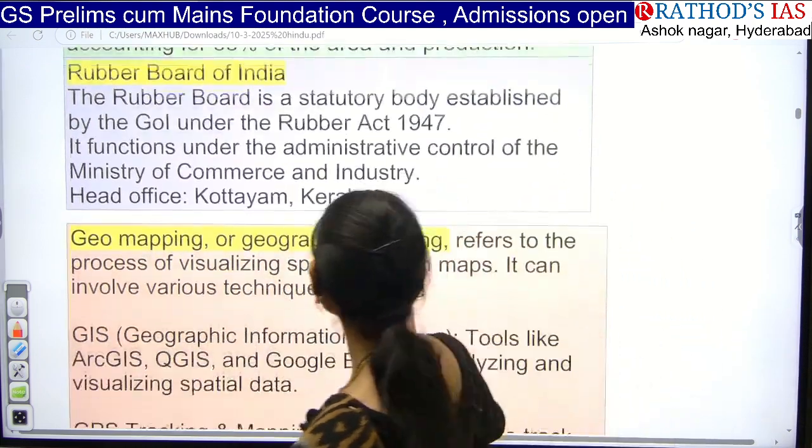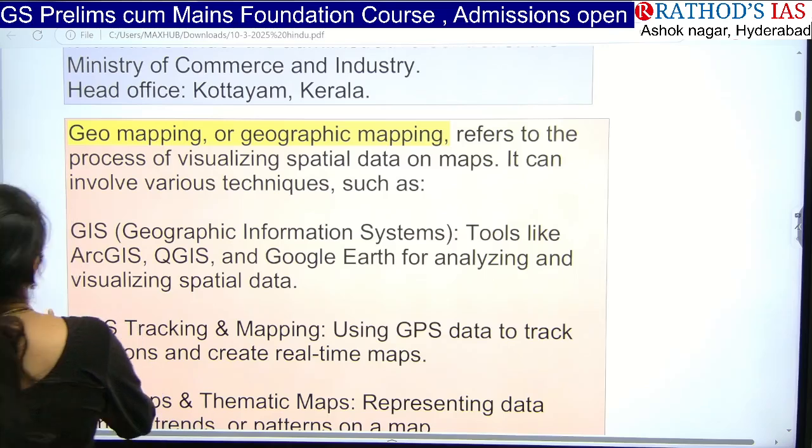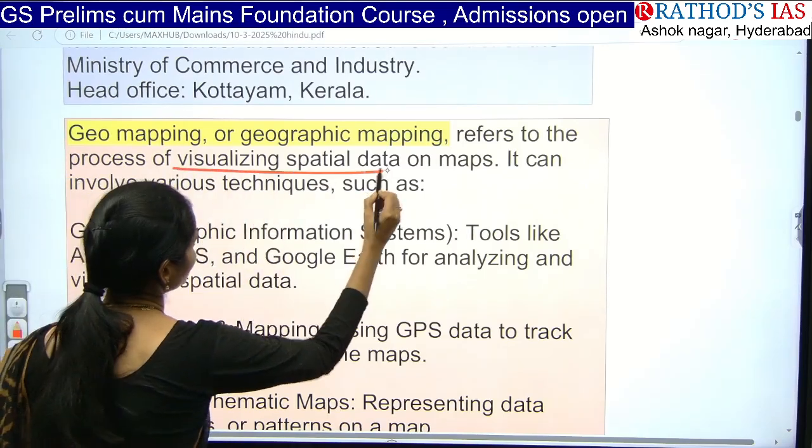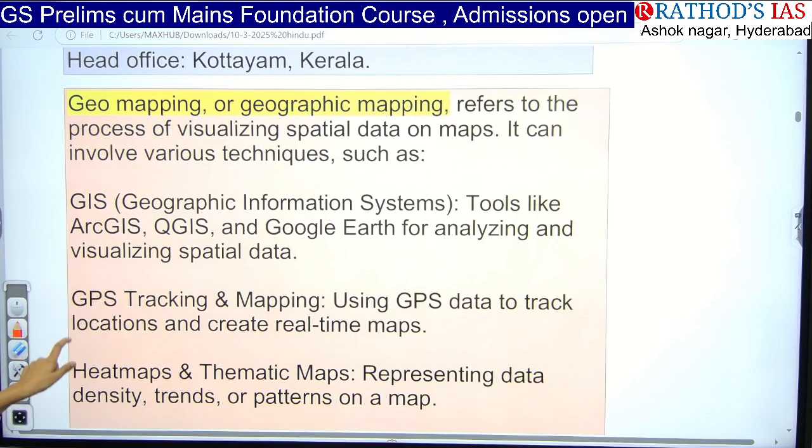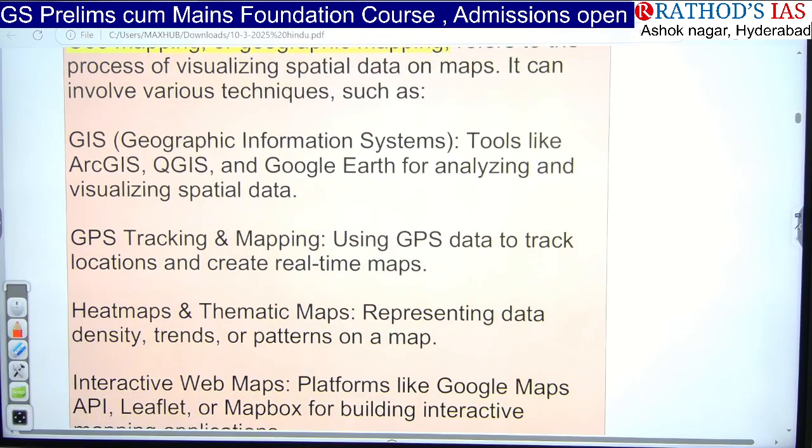Okay, so what is this geo-mapping or geographic mapping? It is nothing but the process of visualizing data on maps. For example, we will be using GIS, that is Geographical Information System. And here we will be using different tools. And even we can use GPS tracking and mapping.